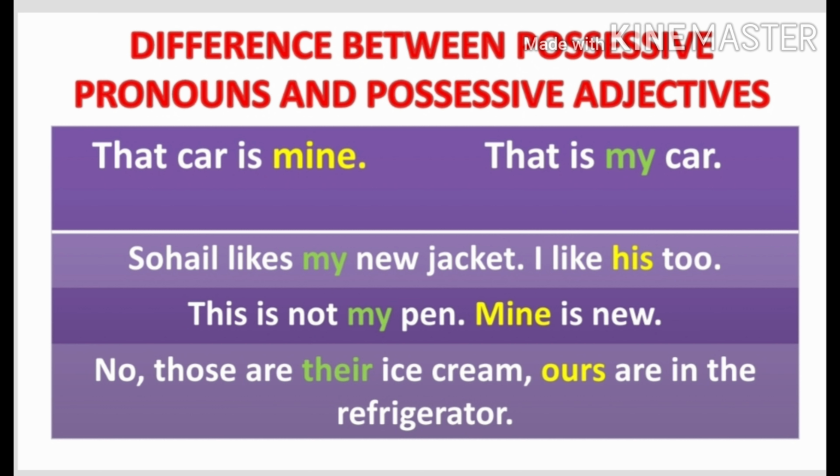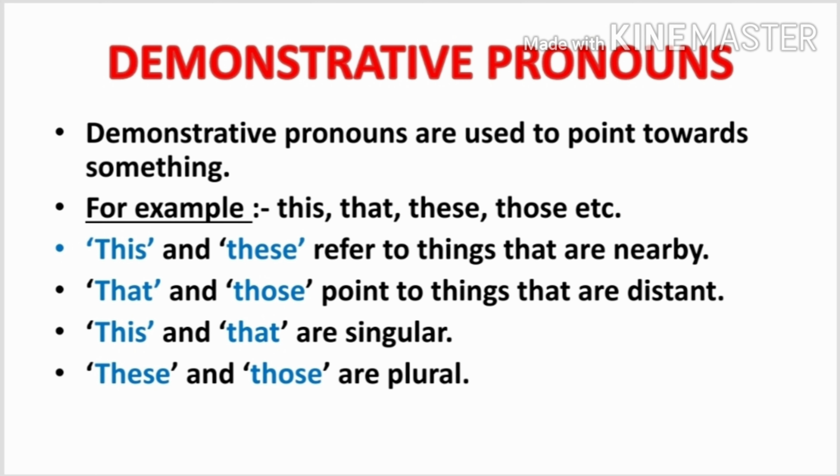If you are able to give yourself an answer, well done. If you have any confusion regarding this, you can ask me in the comment section below. Just remember, a possessive pronoun is used in place of a noun, whereas a possessive adjective is placed before a noun.